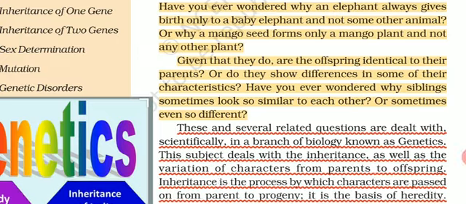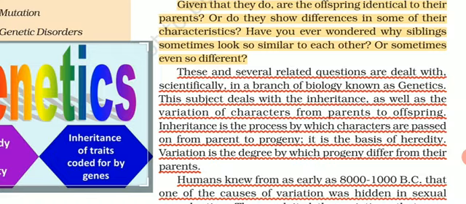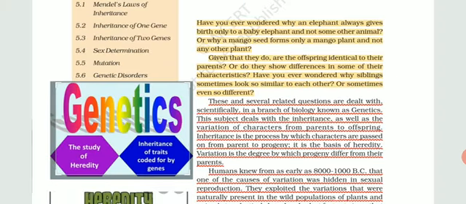So these questions are dealt with a branch of science called genetics. So what is genetics? It is a study of heredity, that how the characters, how the traits are passing on from parents to the offsprings. This process of passing of genes is known as inheritance. Variations can occur.